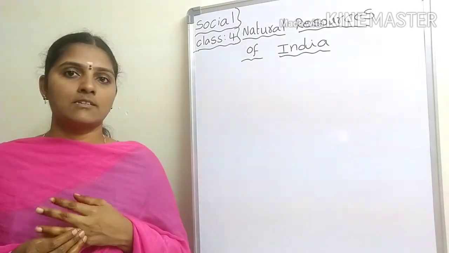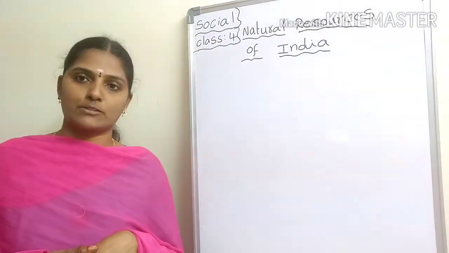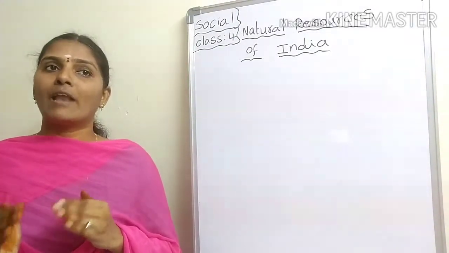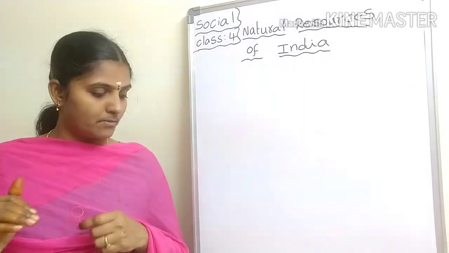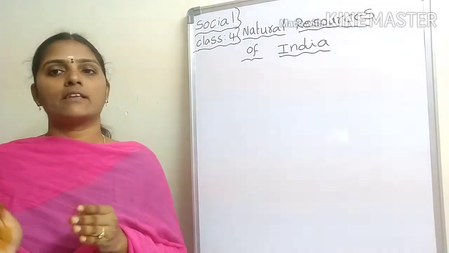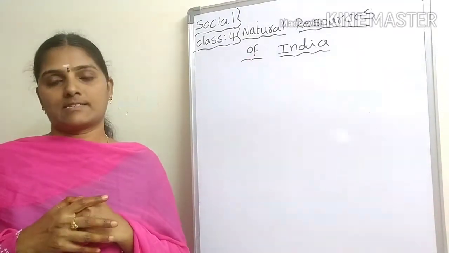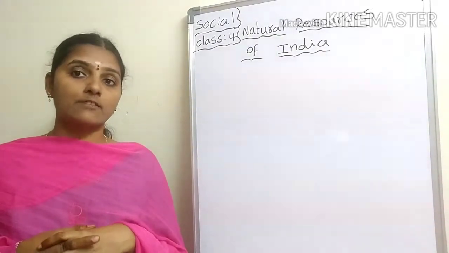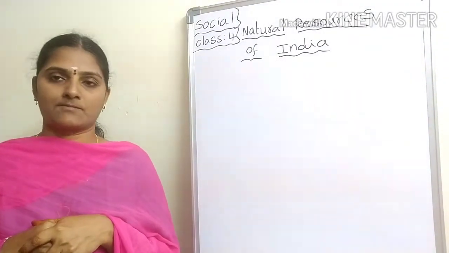Next, sunlight. Sunlight is the most important renewable resource. Plants use sunlight to make their food through a process called photosynthesis.